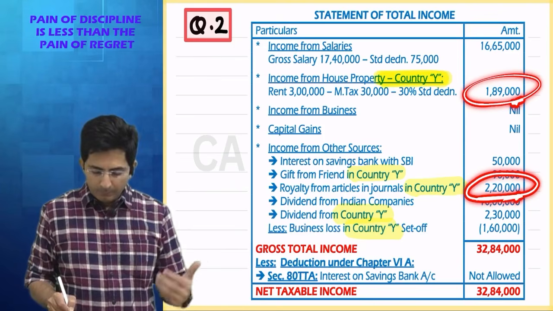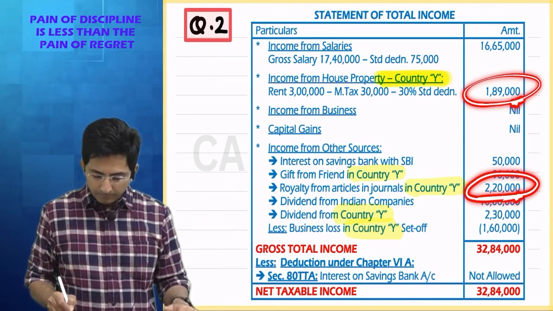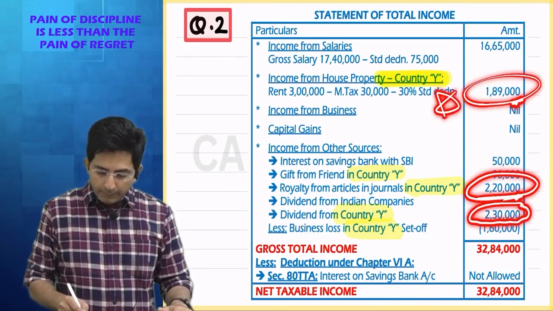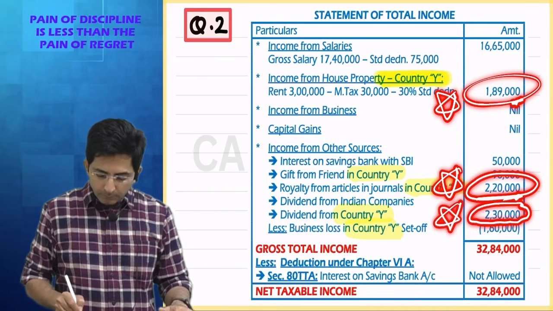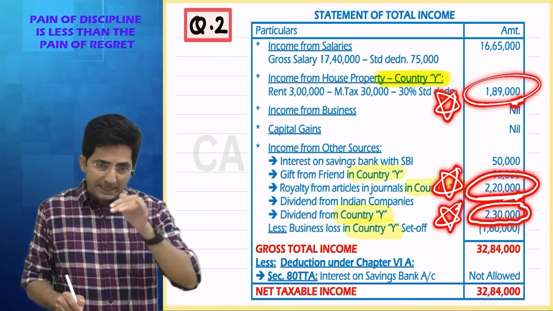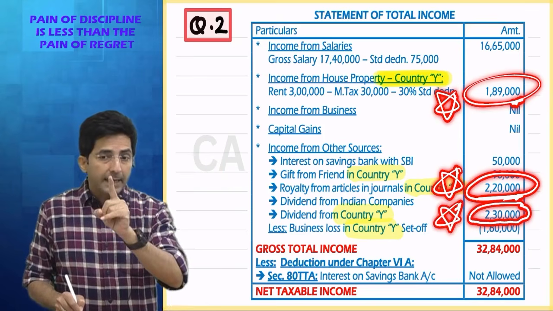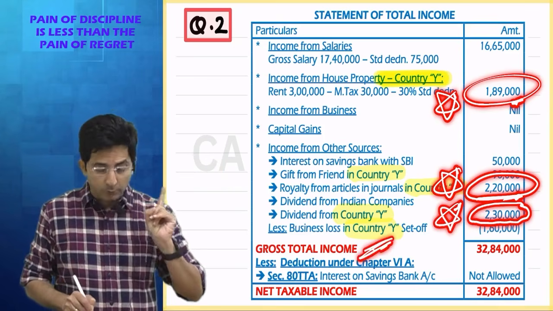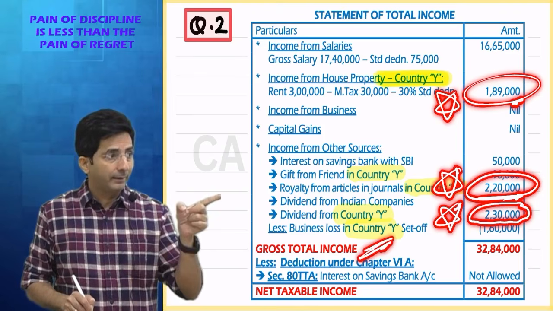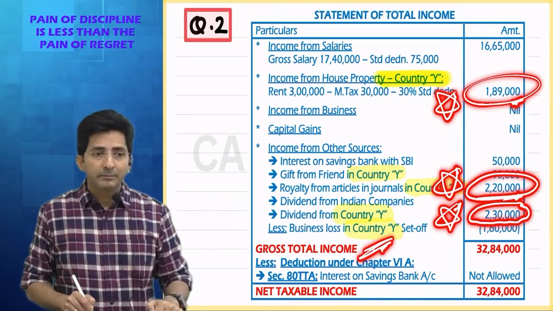Then what else is there in doubly taxed? Dividend income. Okay. So see, do you agree these incomes were taxed in foreign also and it's taxed in India also. But India has given set off of loss also, and that loss is also pertaining to country Y. So adjust that.